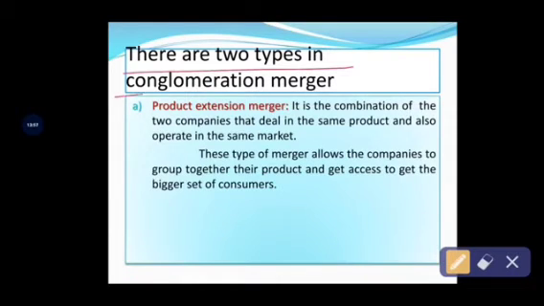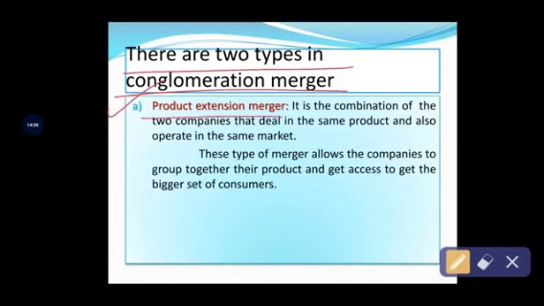So we know that under conglomeration merger, the companies are not related to each other. So when these companies are merged together to form a new company, it comes under the conglomeration merger. The companies' production processes and products are different. Okay, keep it in mind. So under that, the first one, product extension merger. The name itself indicates extending the product.